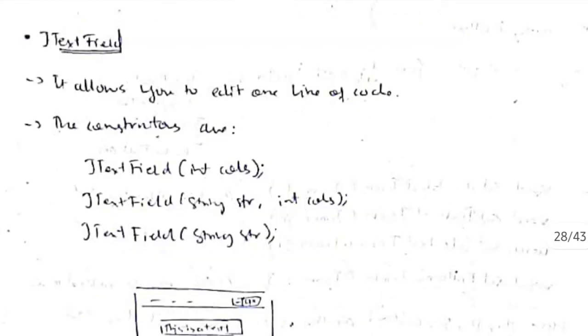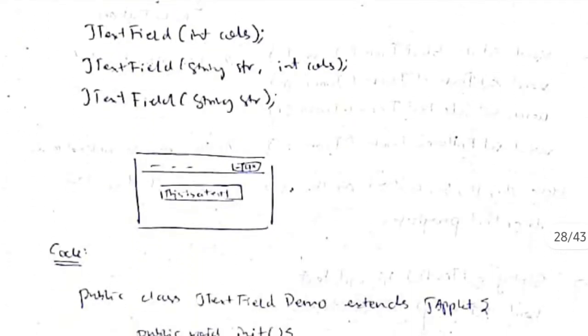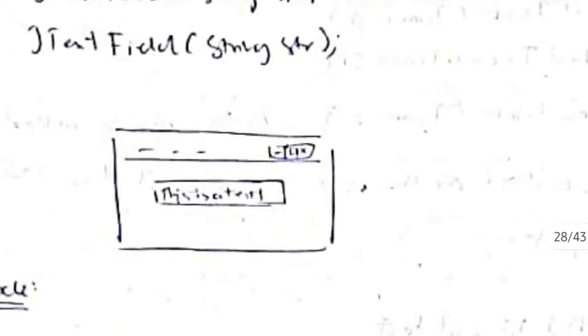In the same way we can add a text field also by using JTextField. It allows you to edit one line of text. It has three constructors, with one parameter, two parameters, and one parameter. In this program, we will be adding a text field here, which will have the text "this is a test".